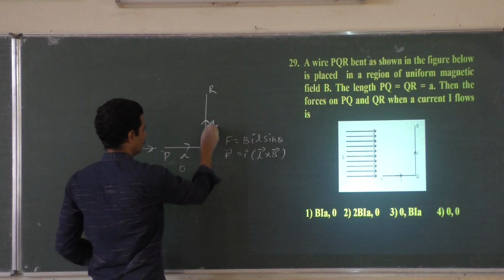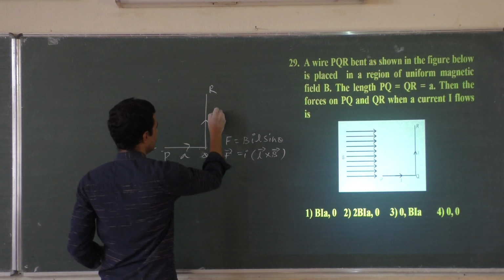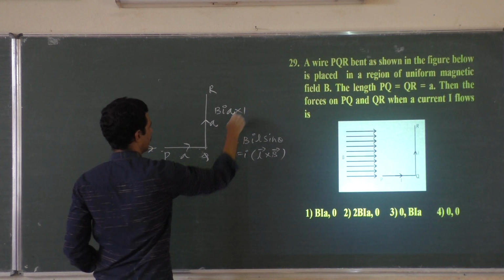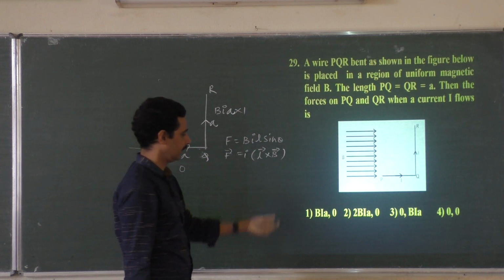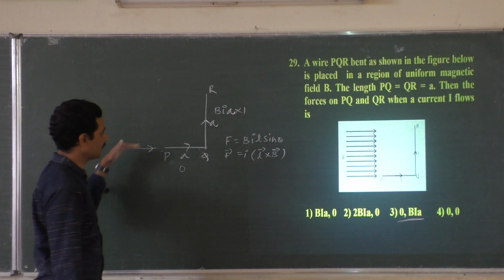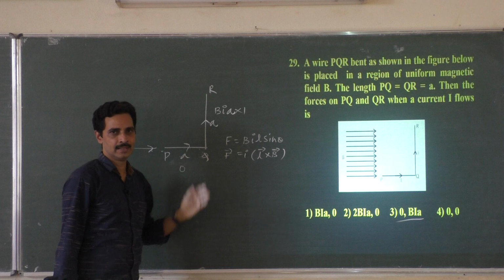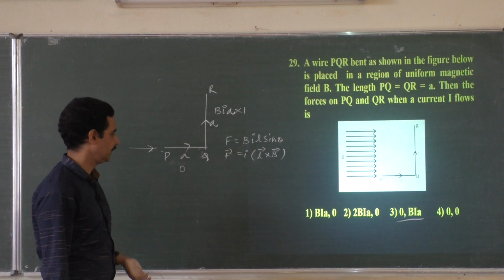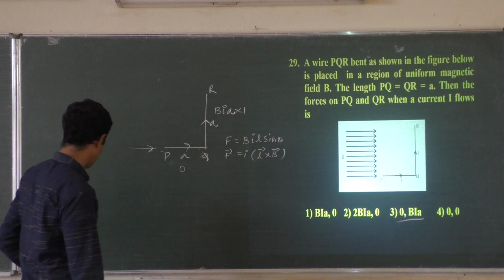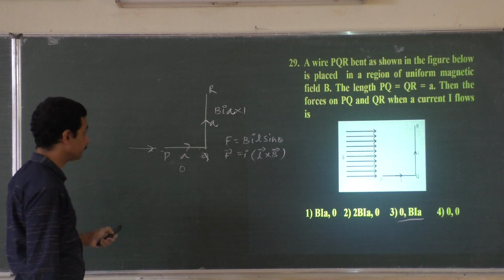So the force acting on this is B, I and L sin 90, which is 1. So the force is 0 and BIA. Force acting on the whole conductor is 0 and BIA, because this is parallel, this is perpendicular, maximum force. Okay, next one, 30th one.